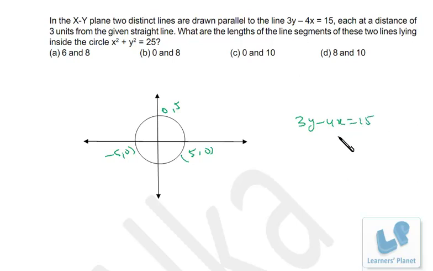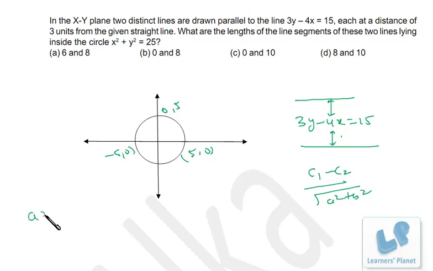Now the other two lines should be parallel to this line and at a distance of 3 units from this. So one line should be on this side and one line should be on this side. Then only the 3 unit distance will be maintained, right? Now the formula for the distance between two parallel lines is (c1 minus c2) upon the root of a square plus b square, right? Here the common pattern of our parallel lines is ax + by + c1 = 0, and